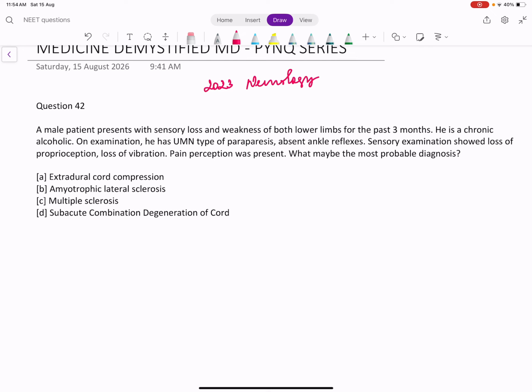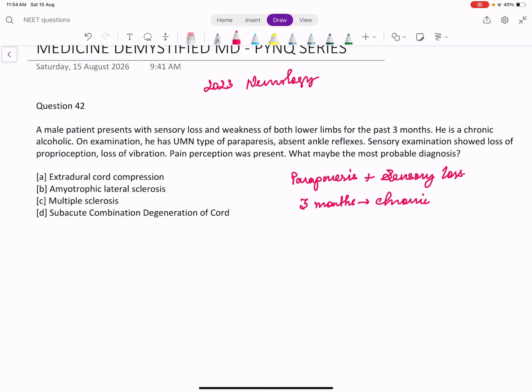So let's note down the clues and dissect this question. There is a sensory loss and weakness of both lower limbs. Weakness of both lower limbs is called paraparesis. So there is paraparesis plus some sensory loss. This is present for the past 3 months, so it is not an acute disease, it is usually a chronic disease.